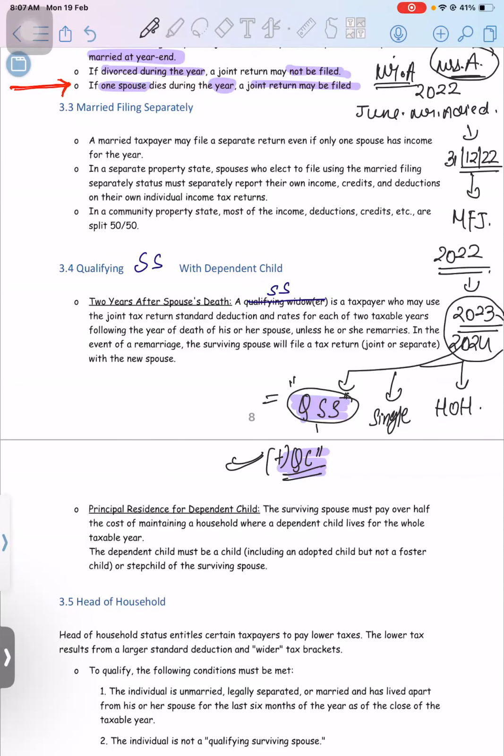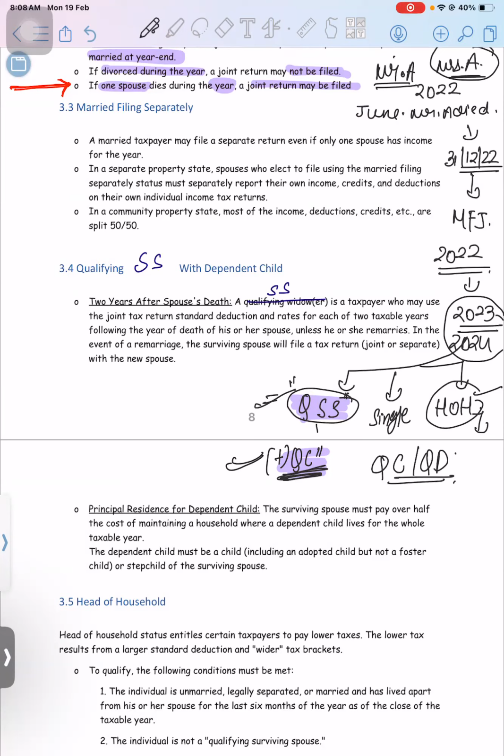After that, if this child is still your dependent, or you have some other dependent, you can go for HOH. We will see the criteria. QSS and HOH have similar criteria, but before that we will understand the meaning of qualifying child and qualifying dependent. Clear, guys?